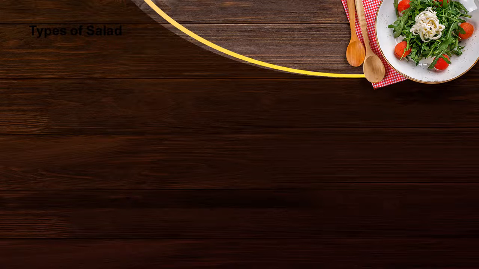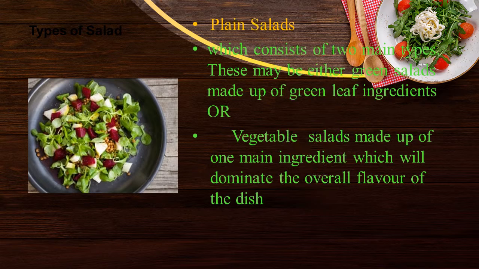Two types of salad: plain salad and compound salad. Let us understand what is plain salad, which consists of two main types. This may be either green salad, made up of green leaf ingredients, or vegetable salad, which is made from one main ingredient which will dominate the overall flavor of the dish.